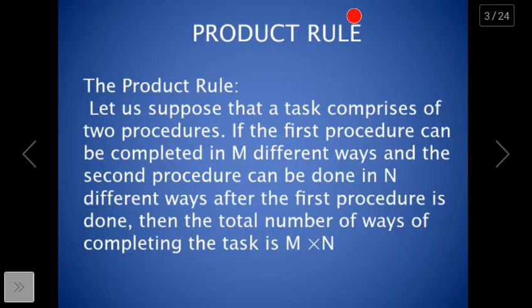Next case, product rule. Let us suppose that a task comprises two procedures. If the first procedure can be completed in m different ways and the second procedure can be done in n different ways after the first procedure is done, then the total number of ways of completing the task is m into n.